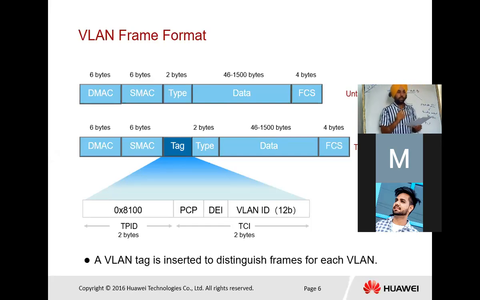There is another term, the VLAN ID. The range of VLAN ID is from 0 to 4095.